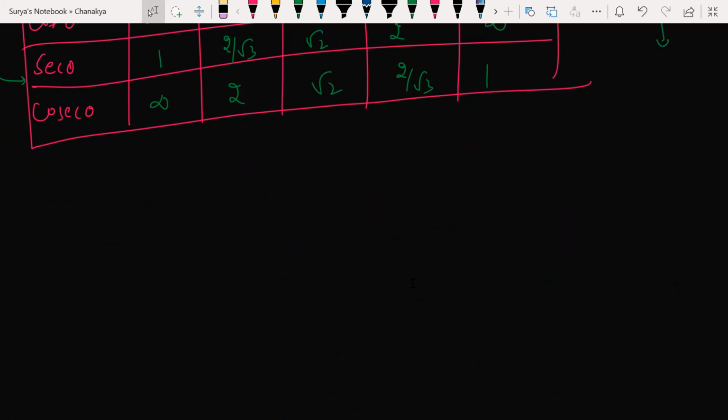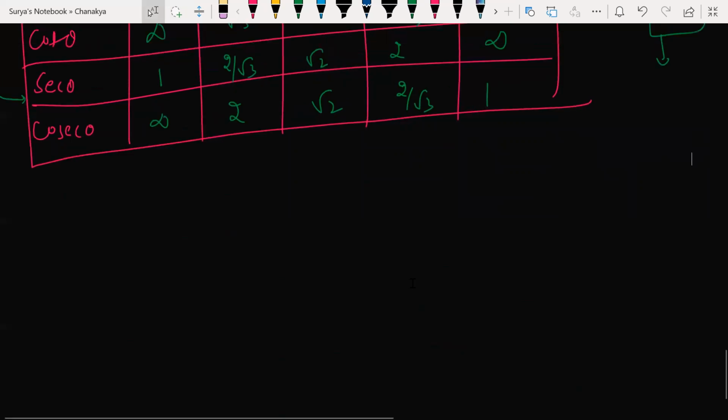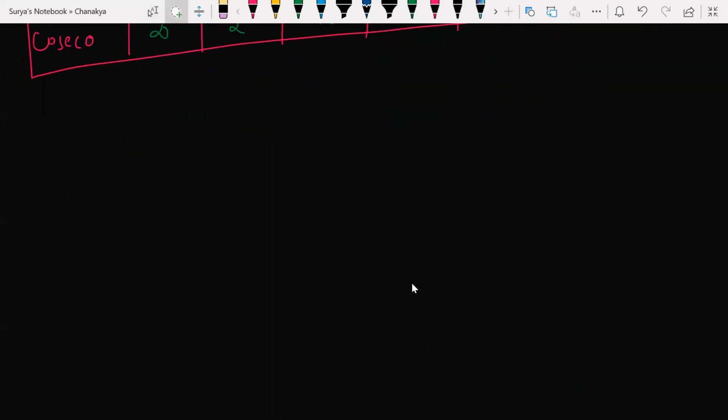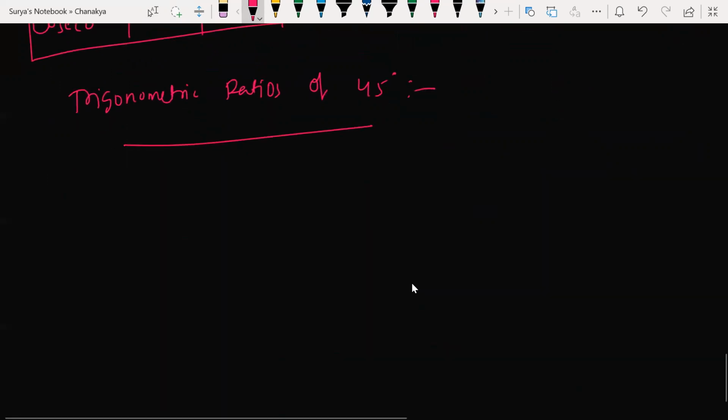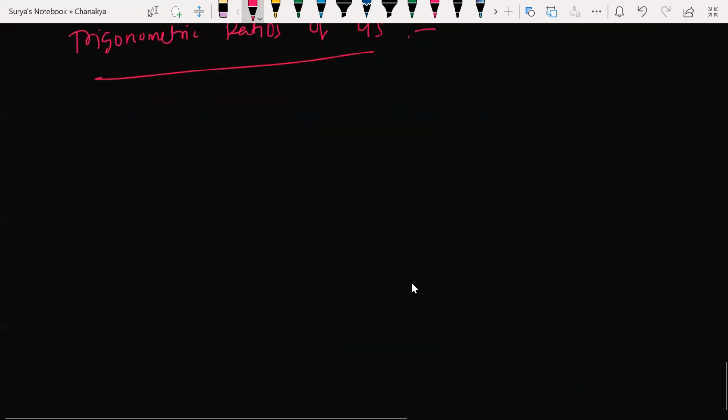All right, so now shall we prove that one thing? First of all, let us go with the trigonometric ratios of 45. Let's prove this 45, then we'll prove 30 and 60 as well. Don't worry. Okay, 45. So you take a triangle like this.